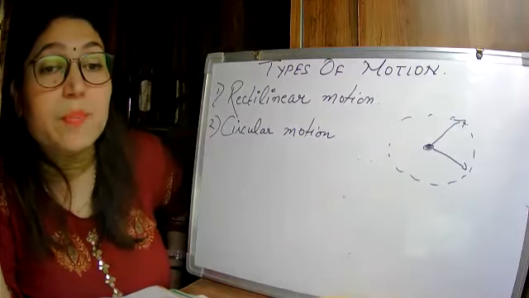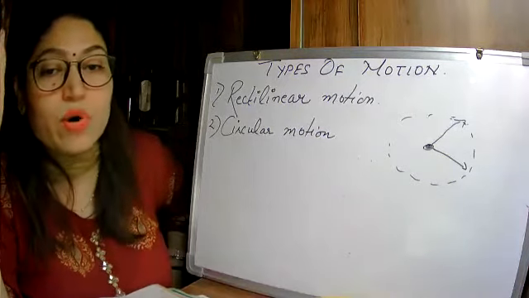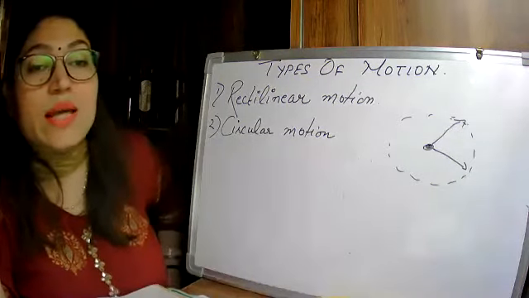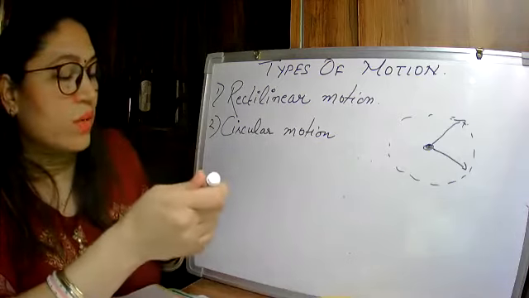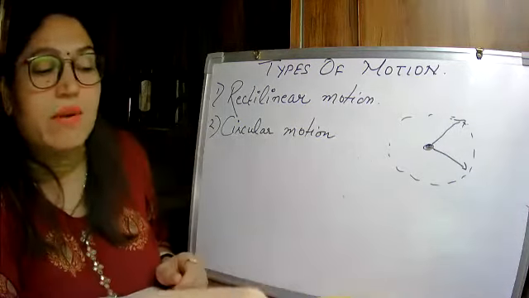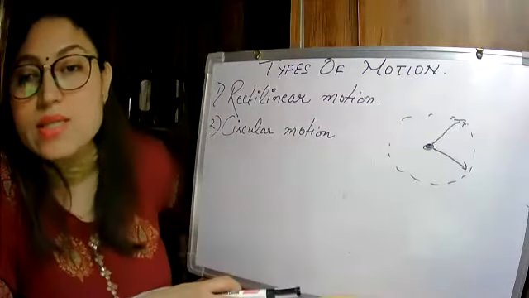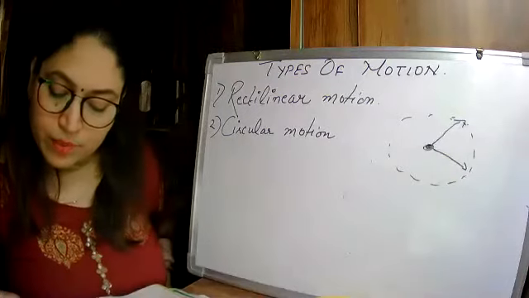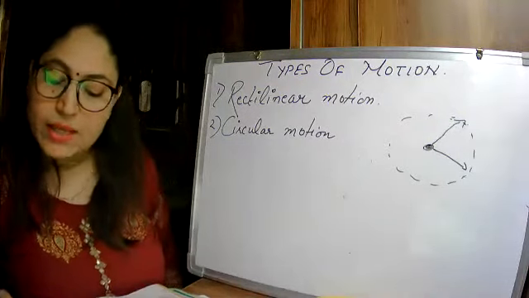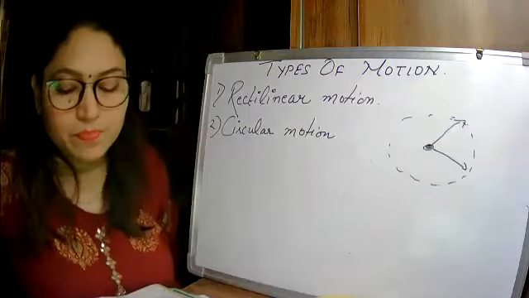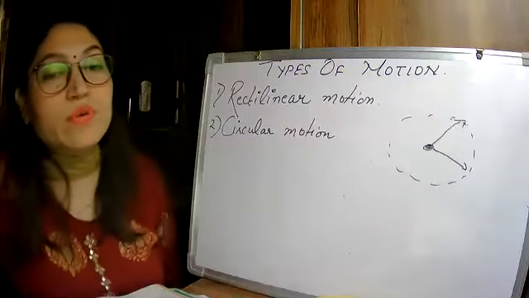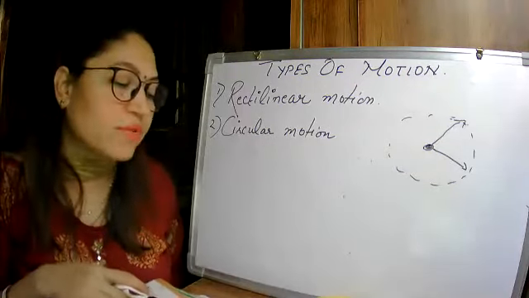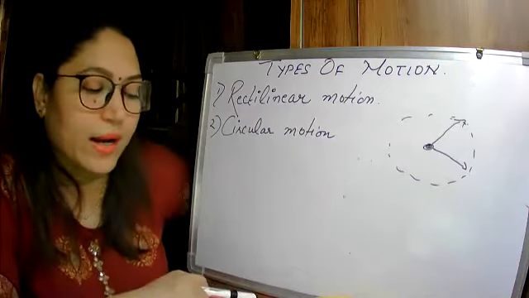See students, examples are very, very important. Each and every example which is given is important, because directly definitions will not be asked. If any example is given, you have to tell which motion is shown by this example. So you have to understand each and every example. The electric fan or the clock by themselves are not moving from one place to another. The fan is moving only at a fixed point. But the blades of the fan rotate, and so do the hands of a clock.